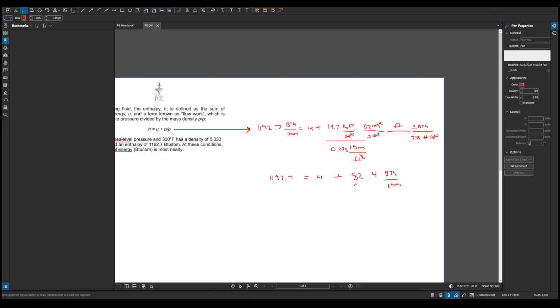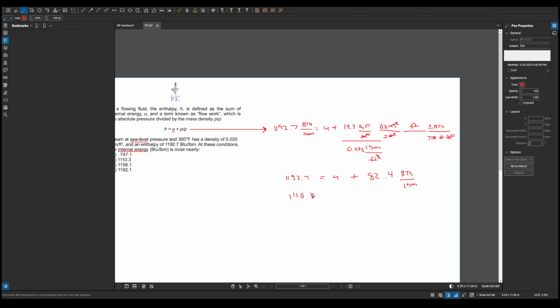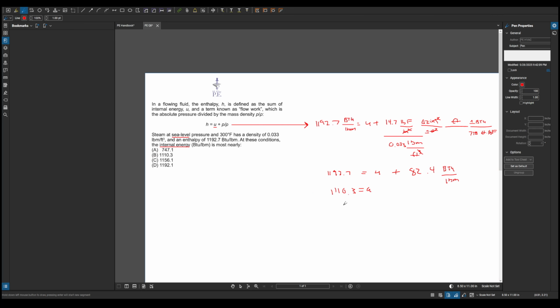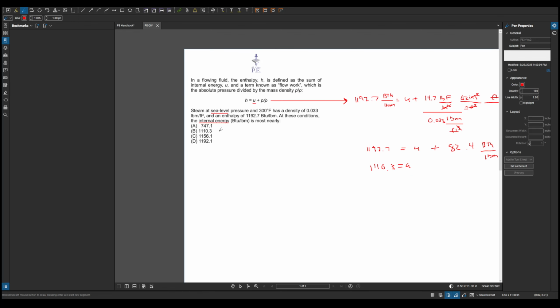Okay, so we're just going to subtract that. And we are left with, oh wait, I didn't do that correctly. So 1192.7 minus 82.4. We're left with 1110.3. If we go to our options, B is our closest answer.